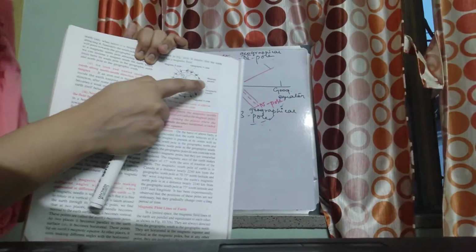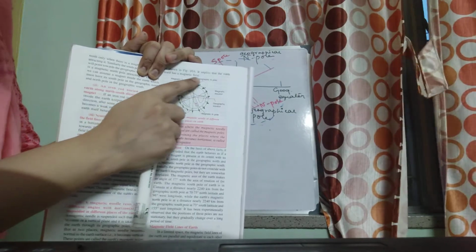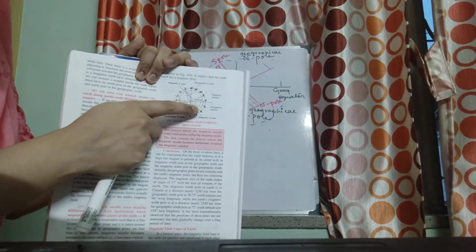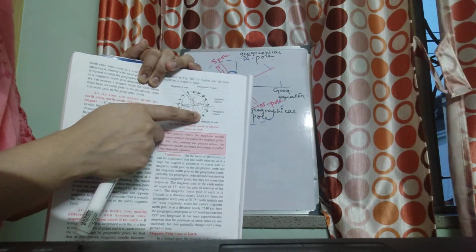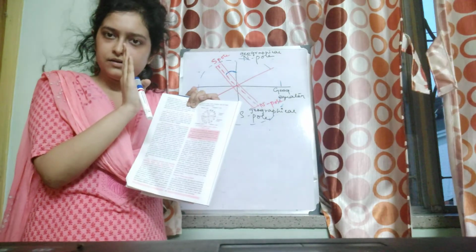These are the different positions where, if we take a magnetic needle to understand how it shows the deflection, we will find that at the two magnetic poles the needle will be vertical with the earth's surface.